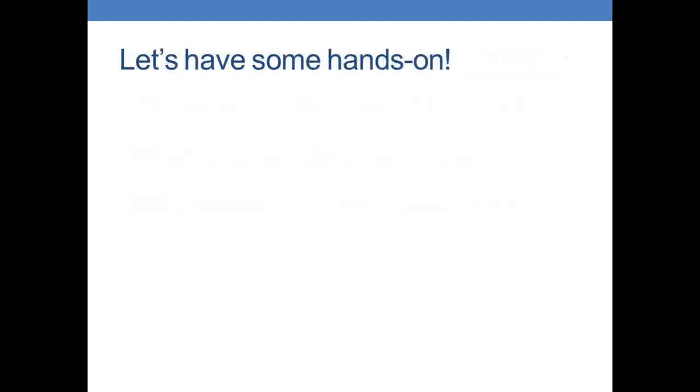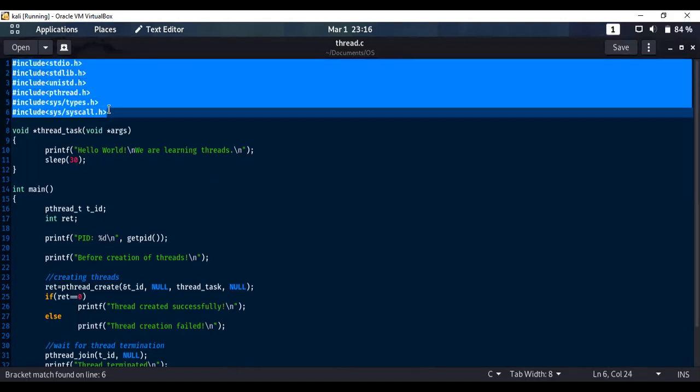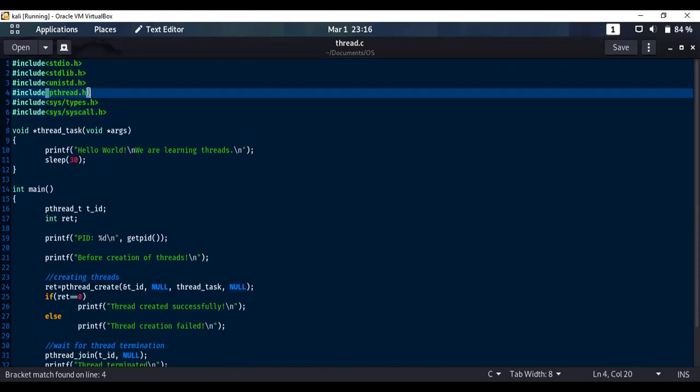Now, we have learned a lot of theoretical stuff. So let's have some hands-on stuff as well. For the hands-on session, I have created a C file named thread.c and have written the code to visualize how threads are created and generated. Here, these are the libraries I have imported. I would like to make a special mention of this pthread library on line number 4.